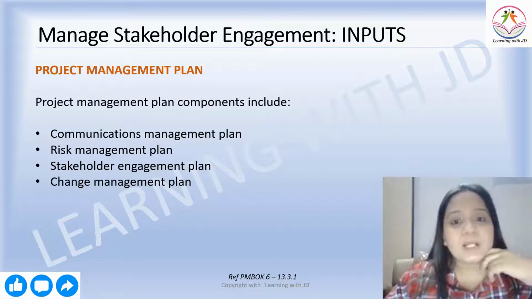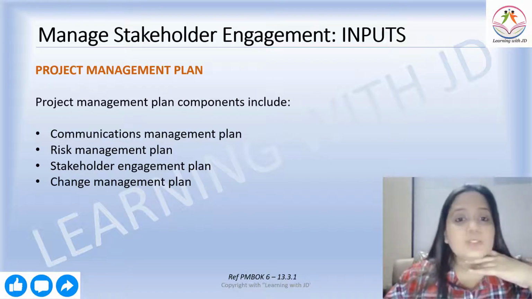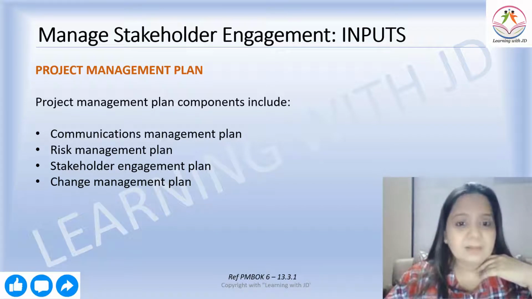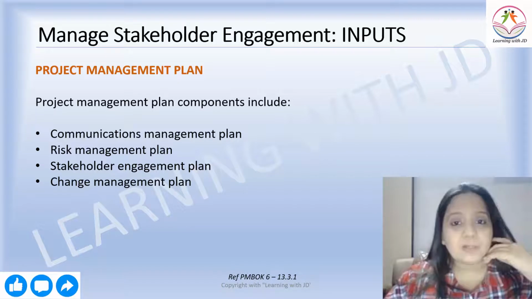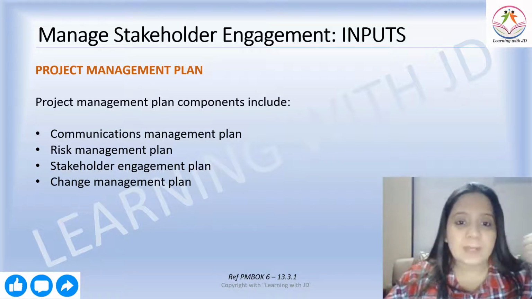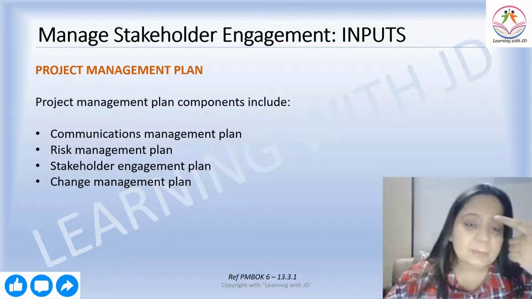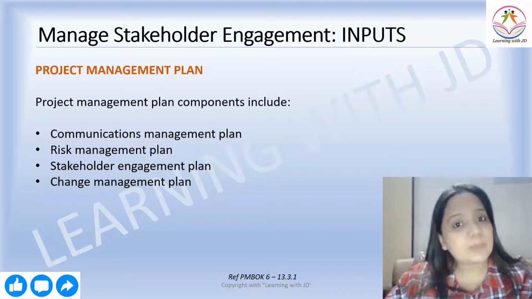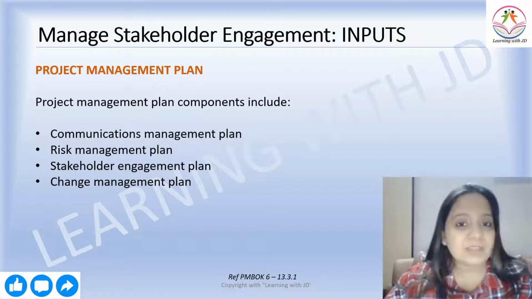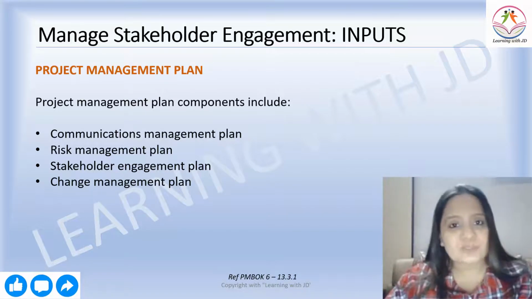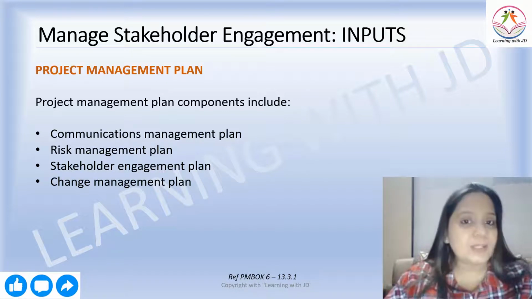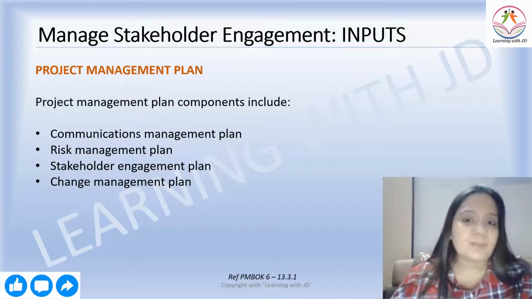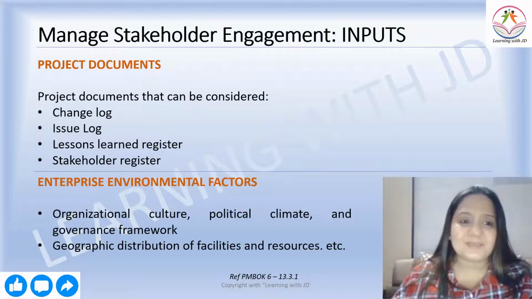Let's see what the inputs, outputs, and tools and techniques are. So what do you need? Obviously, you need the project management plan, and the components that are a part of it are the communication management plan, risk management plan, and stakeholder engagement plan. The stakeholder engagement plan we created in the previous process, which is plan stakeholder engagement. And your change management plan. All the subsidiary management plans are a part of the project management plan.